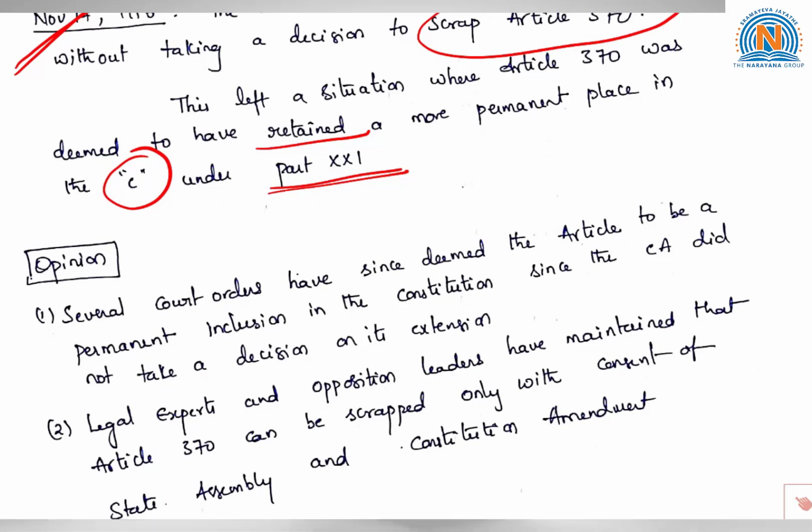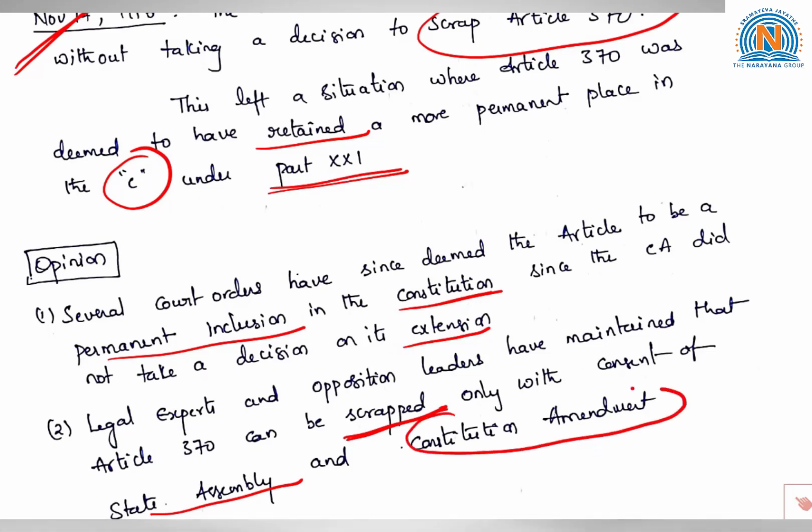Then we look into the opinion given by several court orders as well as legal experts. Several court orders have since deemed the article to be a permanent inclusion in the Constitution, since the Constituent Assembly did not take a decision on its extension. Legal experts and opposition leaders have maintained that Article 370 can be scrapped only with the consent of the State Assembly and a constitutional amendment. So this is the opinion rendered by the several court orders, legal experts and opposition leaders.